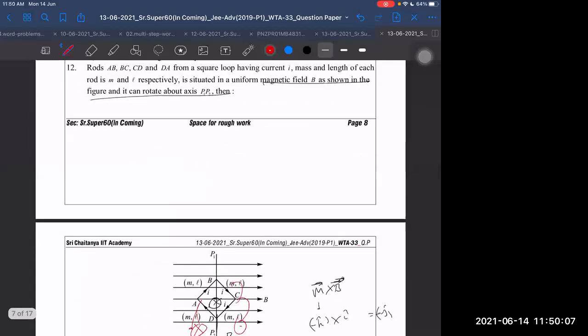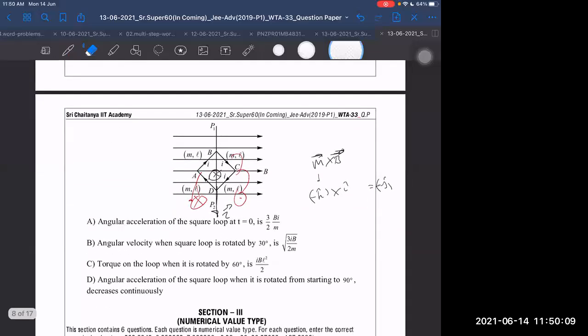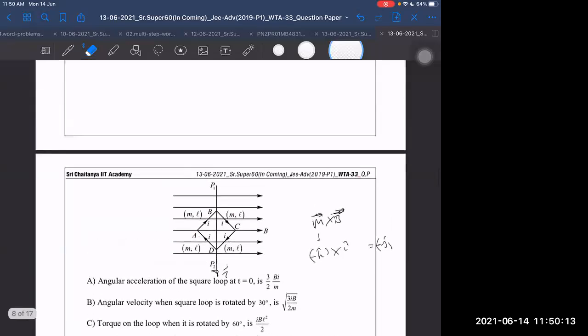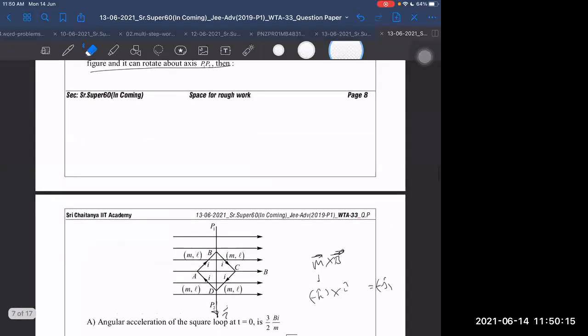So it will rotate about P1, P2, which means it will be rotating in the horizontal plane, clockwise. When it is rotating about P1 and P2, the positions of C and A will be changing. Yes, those will be changing.